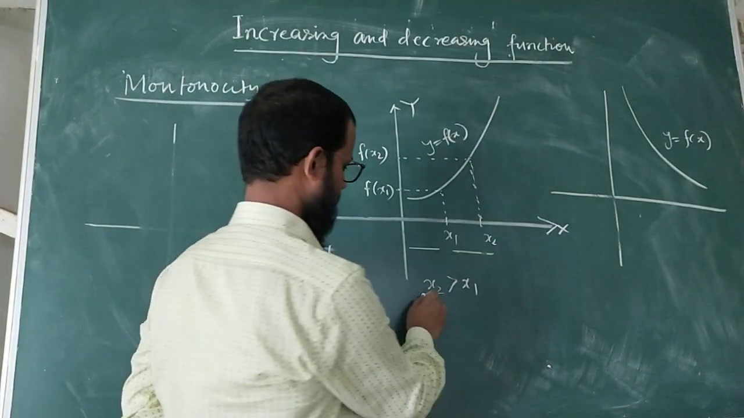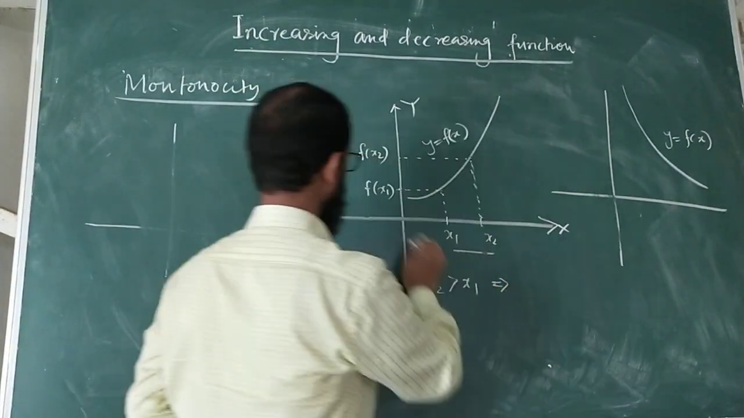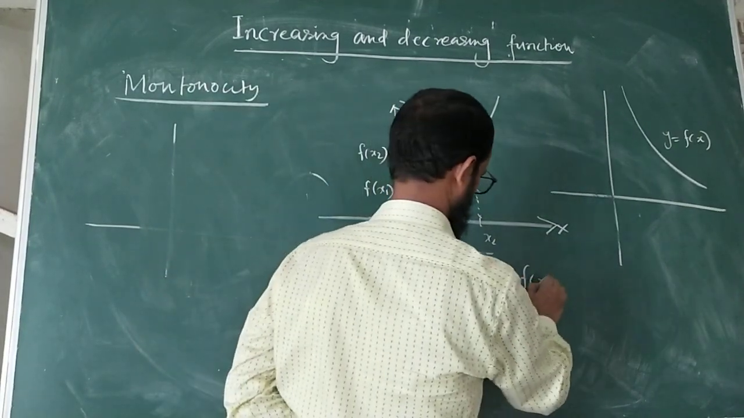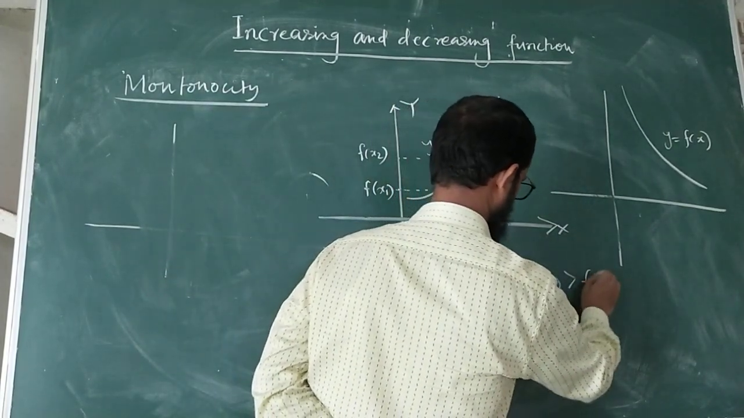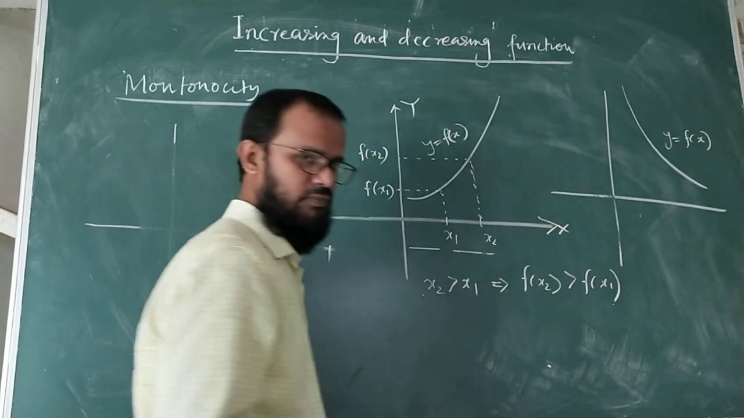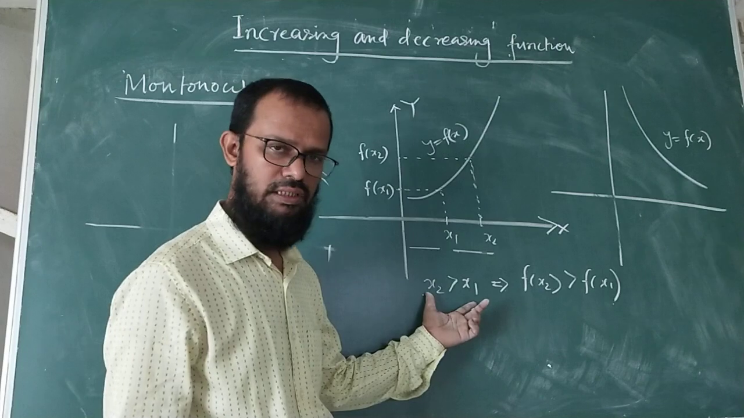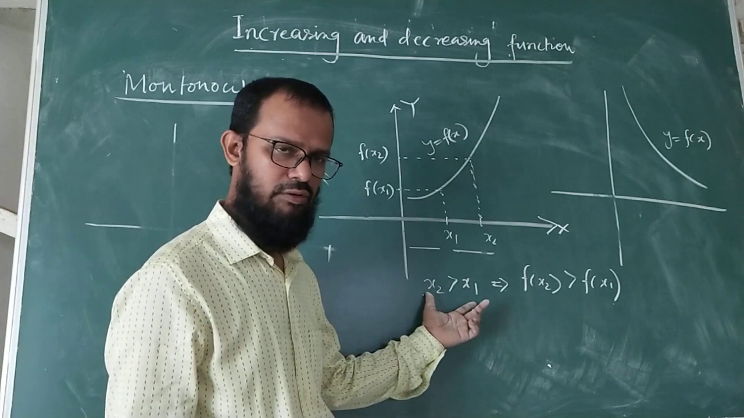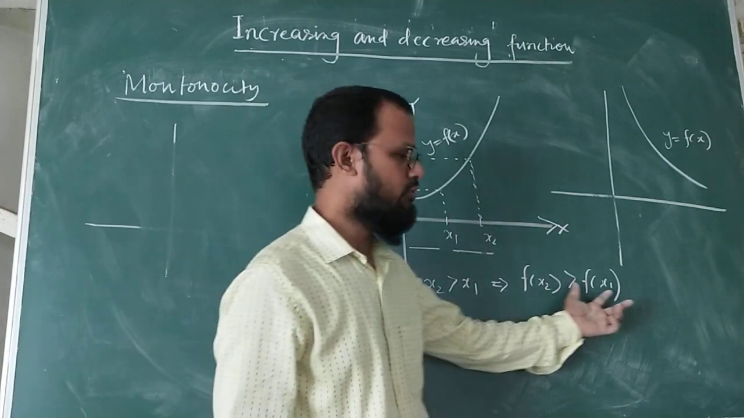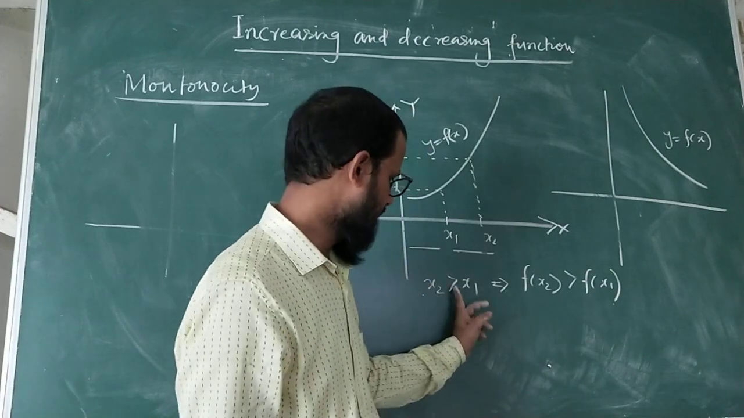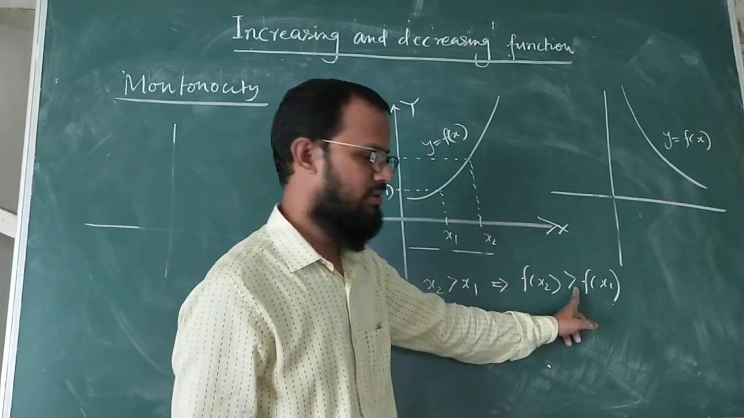Okay, so x2 is greater than x1. From the graph it is clear that f(x2) is greater than f(x1). So if you take any two inputs in the domain, the corresponding outputs will maintain the same sign, here greater than, here also greater than.